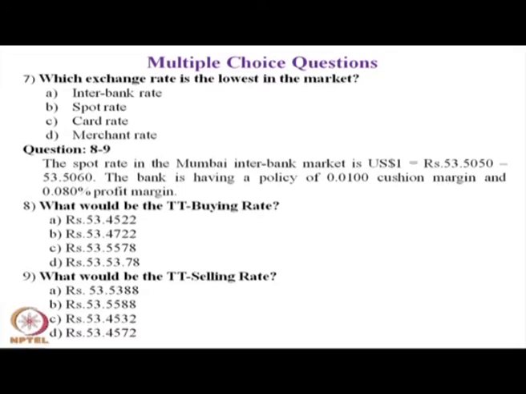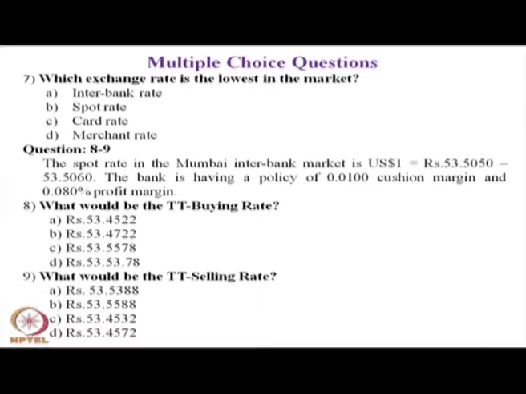The spot rate, you can see in the write-up, is 53.5050 to 53.5060. You buy TT when you have foreign currency and want to convert it into domestic currency.